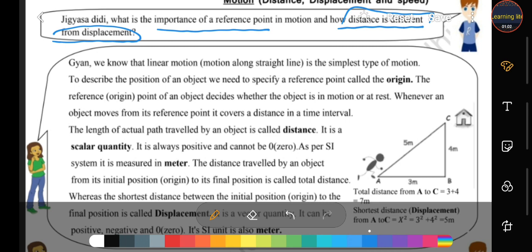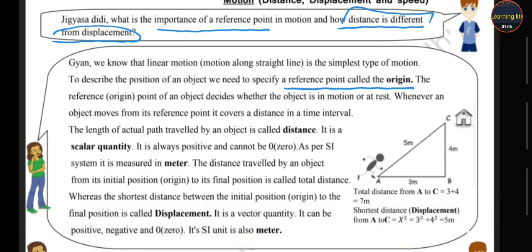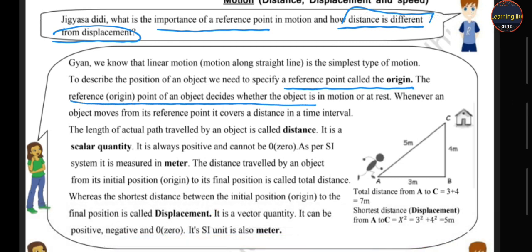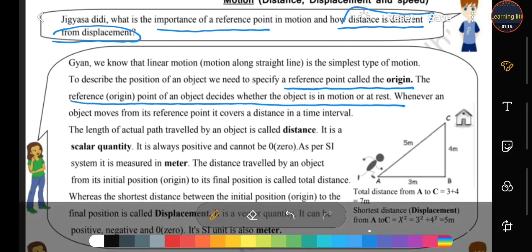So to describe the position, we need to specify a reference point. That reference point is called the origin. This reference point, students, decides whether the object is in motion or at rest. For example, if you are at home in the morning and you have to go to school, what is the reference point from where you start your journey?